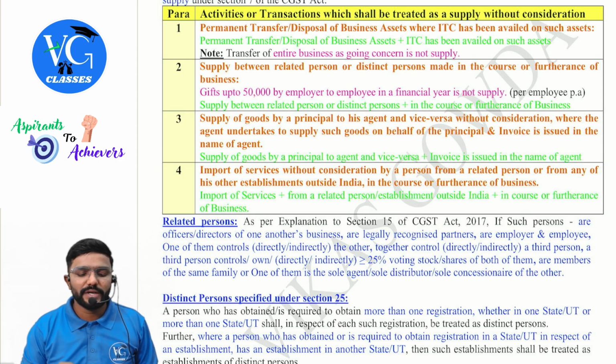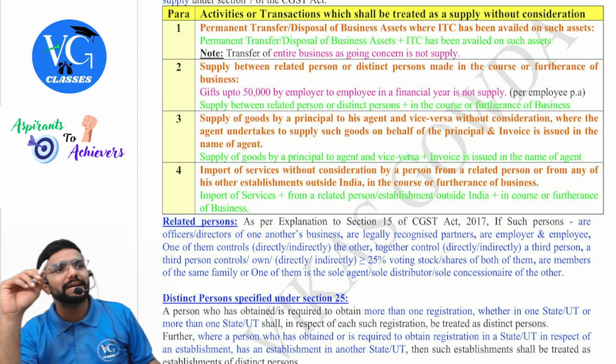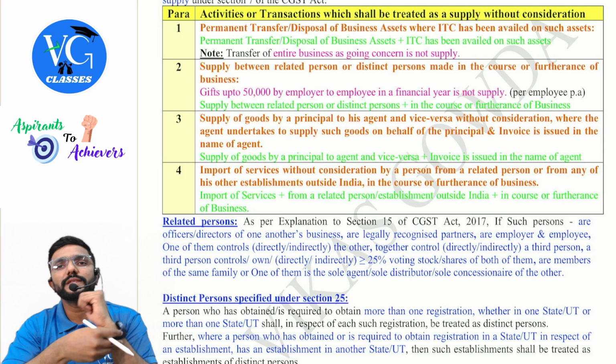Okay, so next, one more thing. I would like to connect GST with income tax now. GST with income tax.